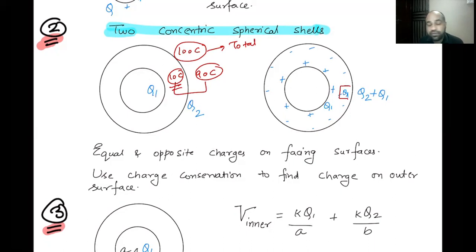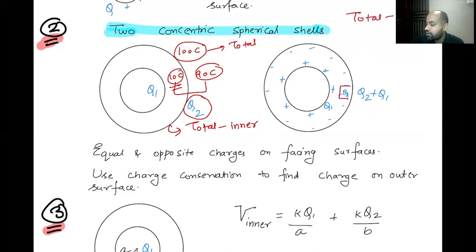Basically, to calculate the charge on the outer surface, you took the total charge and subtracted the charge on the inner surface. From 100, you subtracted 10, and you got 90 as the charge on the outer surface. Let's apply the same concept now. For the outer shell, I have given you the total charge as Q2.